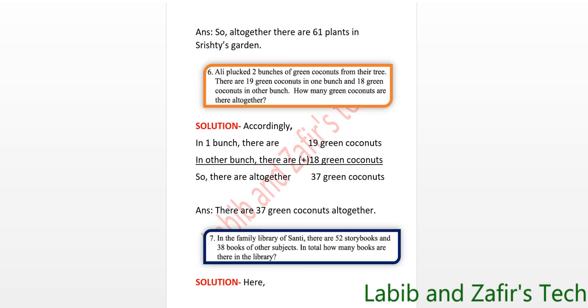So here is another one. Ali plucked 2 bunches of green coconuts from their tree. There are 19 green coconuts in one bunch and 18 green coconuts in the other bunch. How many green coconuts are there altogether?